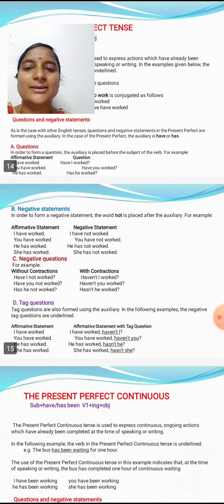And negative statements: in order to form a negative statement, the word not is placed after the auxiliary verb. The affirmative statement is I have worked, I is the subject, have, and worked is the v3 form. And the negative statement, how do we write? I have not worked. You have worked, you have not worked. He has worked, he has not worked. She has worked, she has not worked.